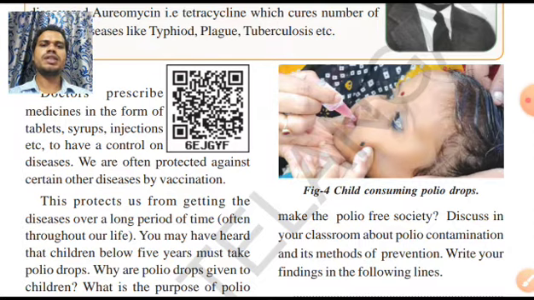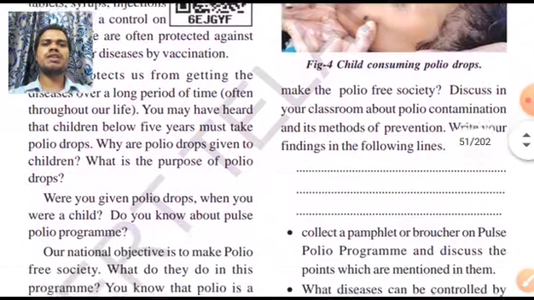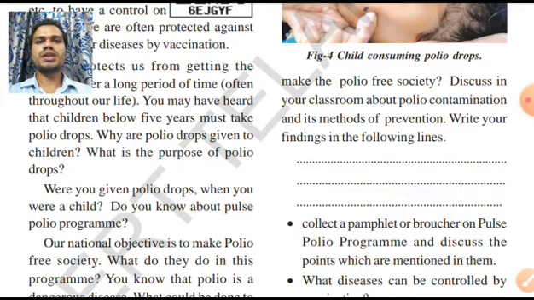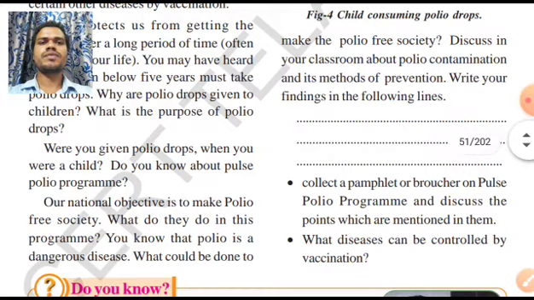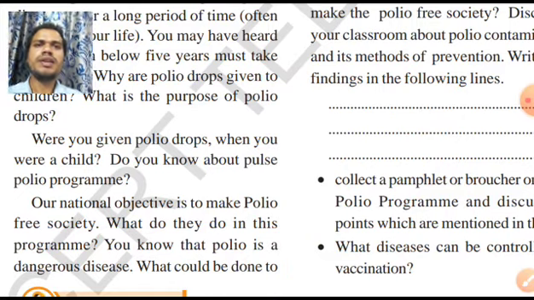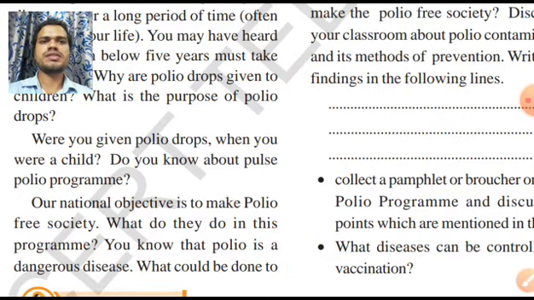You may have heard that children below 5 years must take polio drops. Why are polio drops given to children? What is the purpose of polio drops? If you take the polio drops, in your lifetime you will not get polio. So once you take polio drops, in the future you will not get any polio disease. Where will these polio drops be given? They will be given by doctors and nurses in a special program called the Pulse Polio program. Our national objective, our national aim, is to make a polio-free society, so that in the future there is no person suffering from polio.